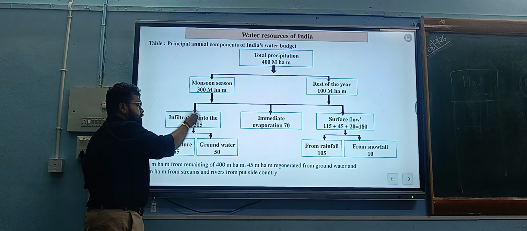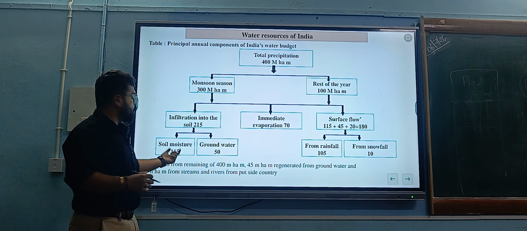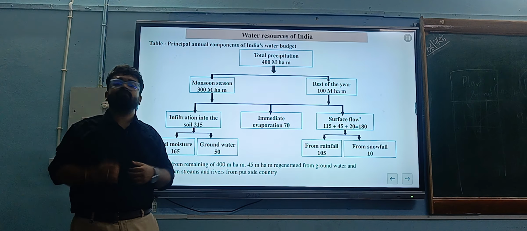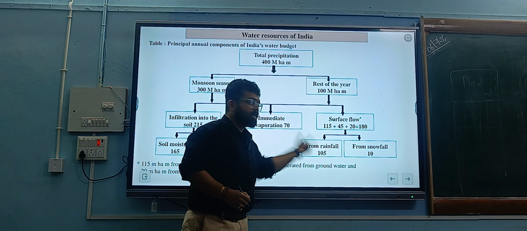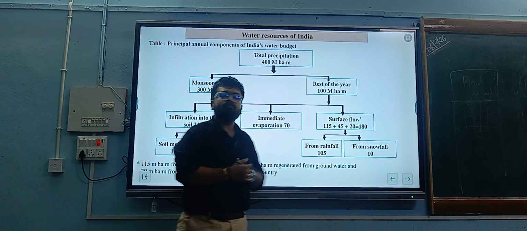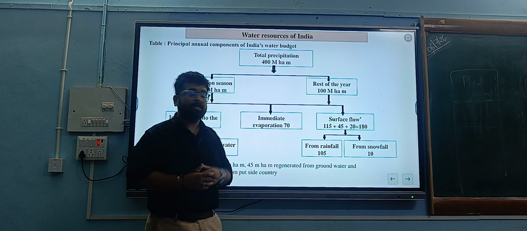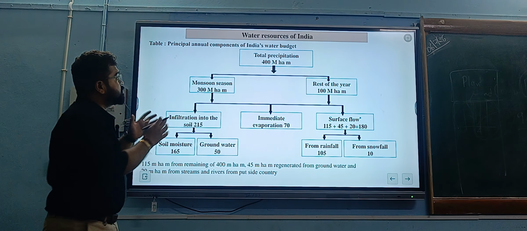The infiltration into soil moisture, the amount of water present in the soil, is around 165 million hectare meter, and the groundwater, the water which reaches the aquifer, is around 50 million hectare meter. And the surface flow from rainfall contributes 105 million hectare meter, and from snowfall it is around 10 million hectare meter. This is the complete water resources of our country, how it is distributed.